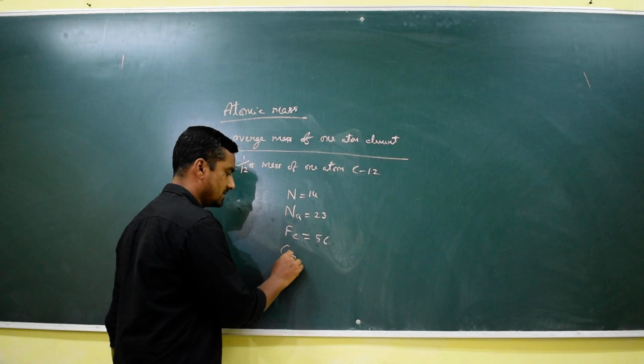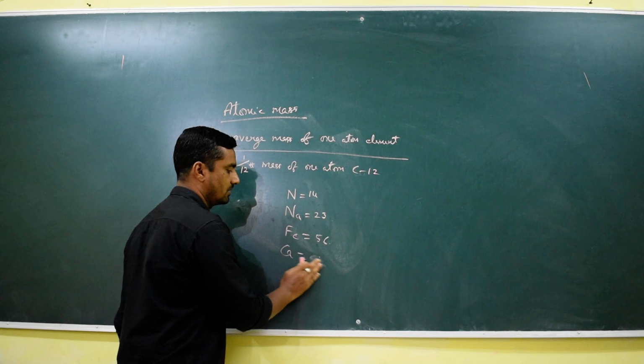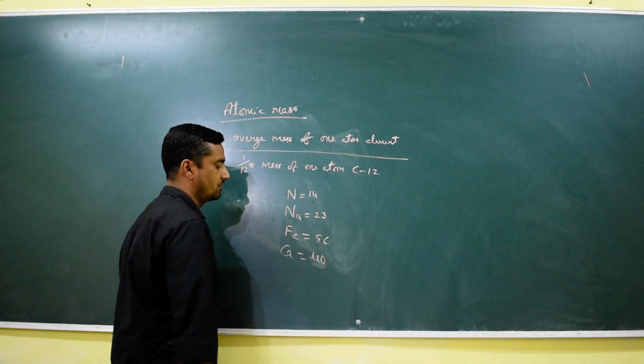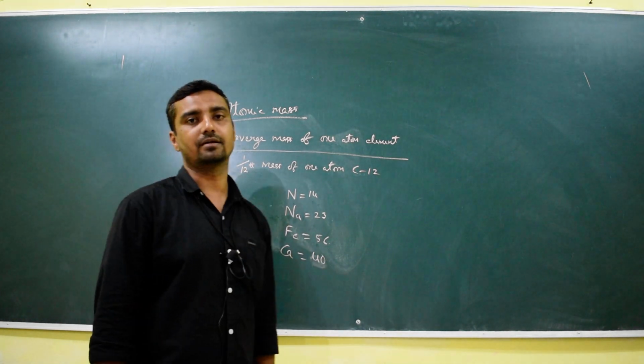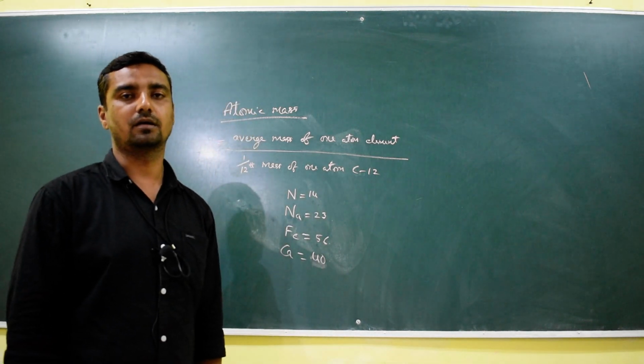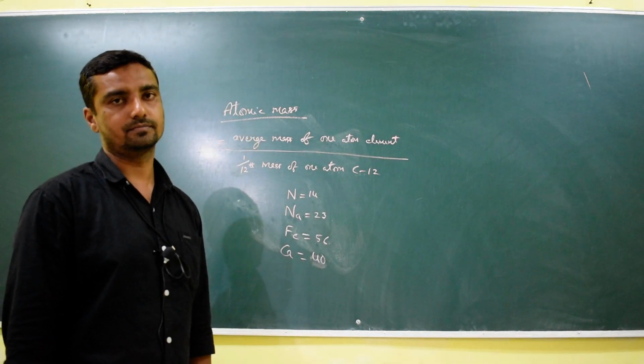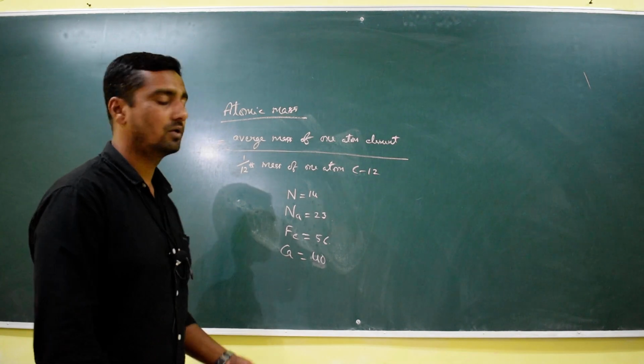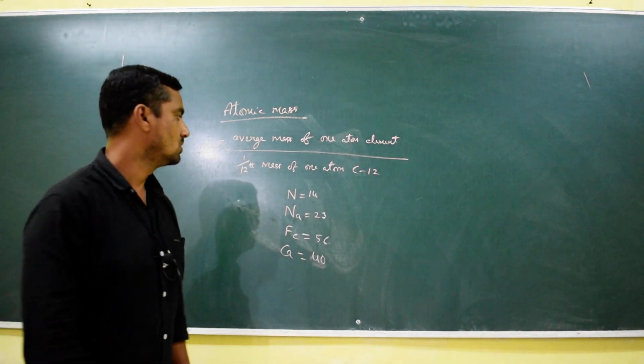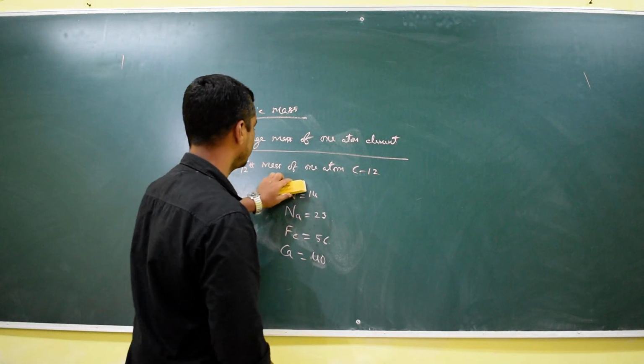One more example, calcium, whose atomic mass is 40. It is 40 times heavier than 1/12 mass of carbon 12. Understood? This is what we call atomic mass.